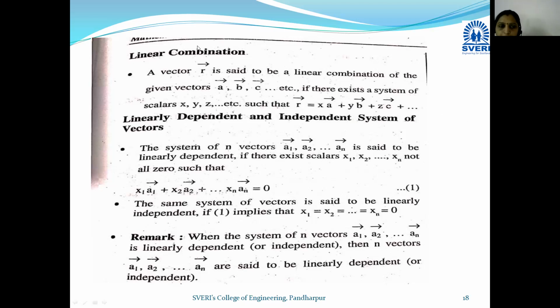Okay, if we write any vector r in terms of a linear combination of vectors with scalars, then r bar is called a linear combination. Now let us see linearly dependent and independent systems of vectors. The set of vectors a1 bar, a2 bar, ..., an bar are said to be linearly dependent.